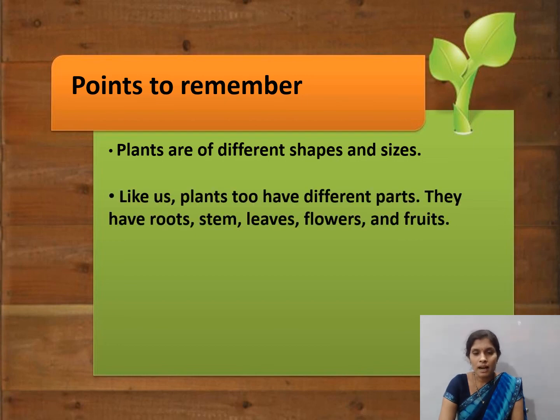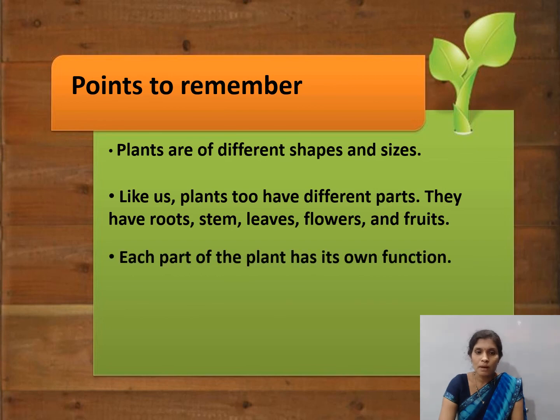Like us, plants too have different parts. Yes or no? They have roots, stem, leaves, flowers and fruits. Each part of the plant has its own function.